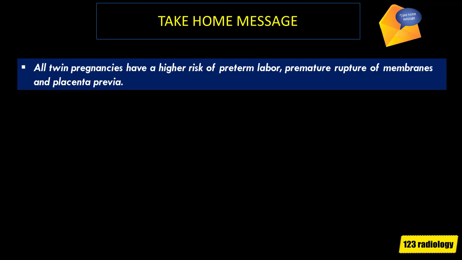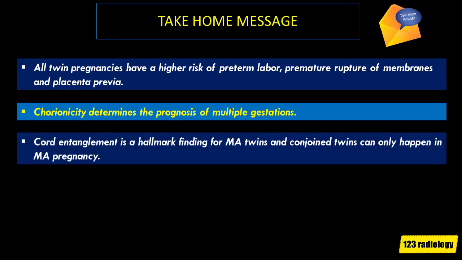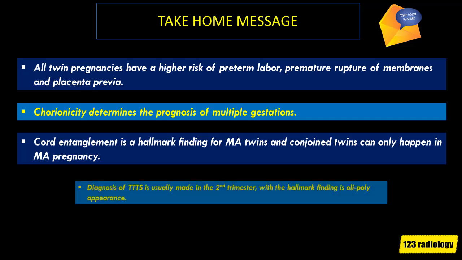Take-home messages. All twin pregnancies have a higher risk of preterm labor, premature rupture of membranes, and placenta previa. Chorionicity determines the prognosis of multiple gestations. Cord entanglement is a hallmark finding for monoamniotic twins, and conjoined twins can only happen in monoamniotic pregnancy.